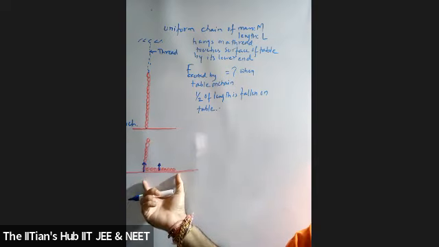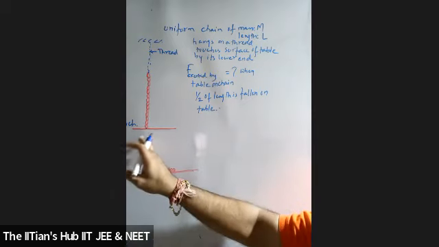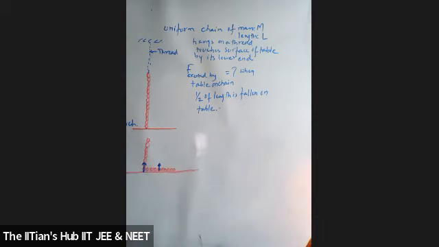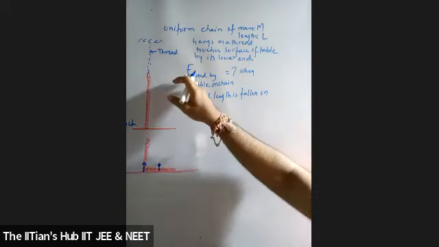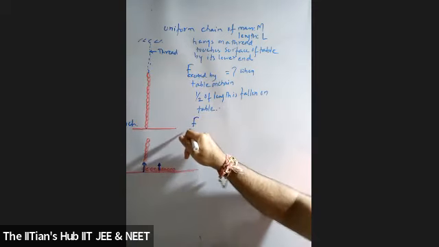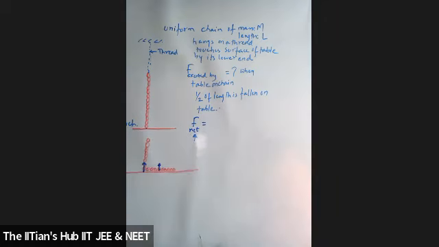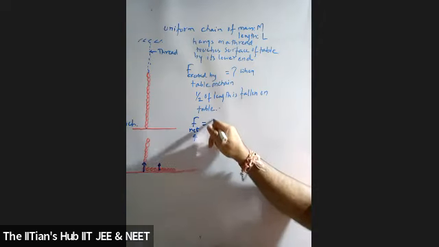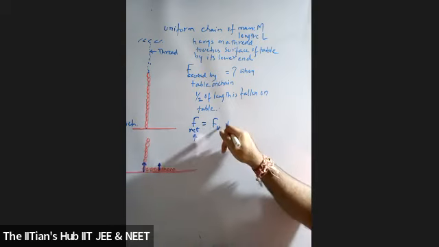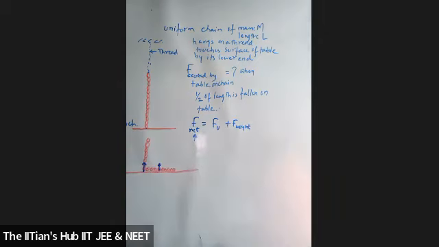But how much is the weight of the chain? It will be for half the length, because that is what is lying on the table. And there is a thrust acting on the hanging part of the chain. So if I want to find the force exerted by the table onto the chain, the net force upwards will be equal to what? It's the force of upthrust by the chain plus the force due to the weight of the chain lying on the table. Can you find the two relations?